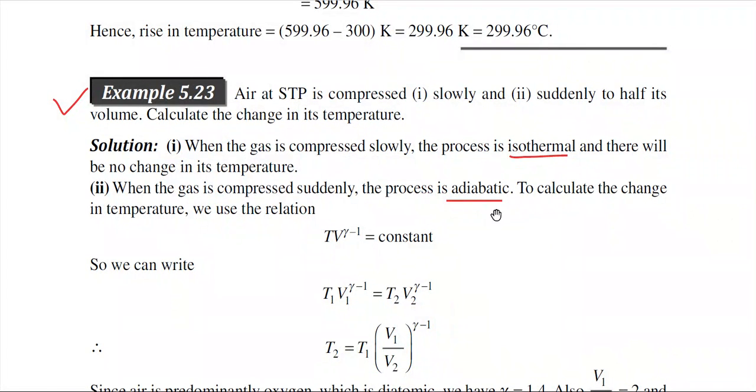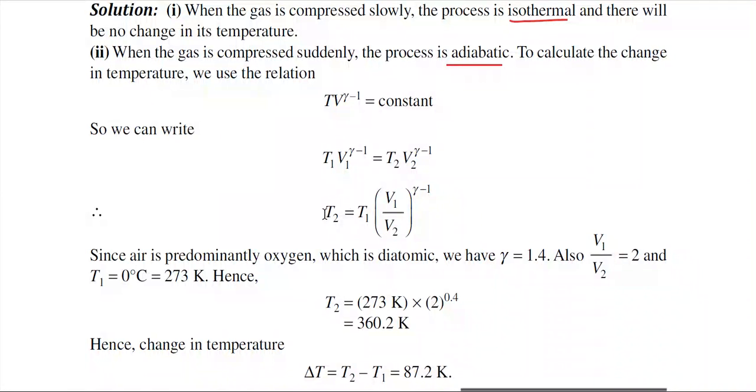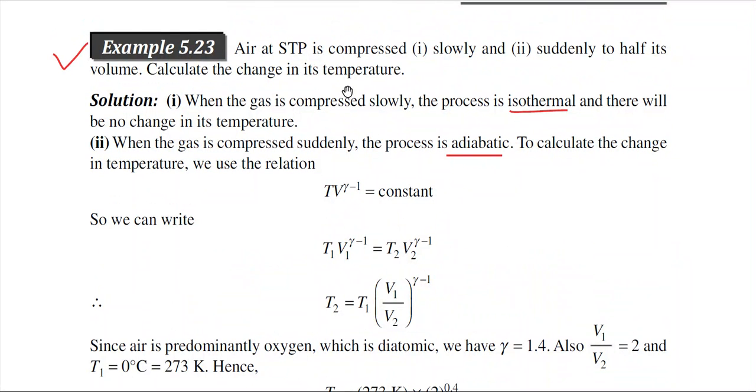In that case you can calculate the change in temperature, because in the first case there is no change in temperature, but in the second case there definitely is. You can use the TV relation, and just like the problems which we have discussed earlier, you can calculate the final temperature, because here you are making the volume half of its original volume.